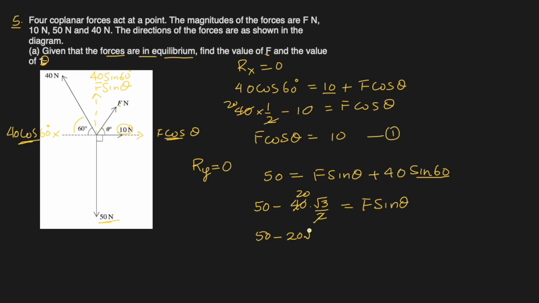which cannot be subtracted easily because it is just 50 and this is 20 square root 3. Please never think that 50 and 20 can subtract. 20 is multiplying with square root 3, so according to BODMAS they will multiply first, so we can't subtract. F sine theta, this is equation number 2.